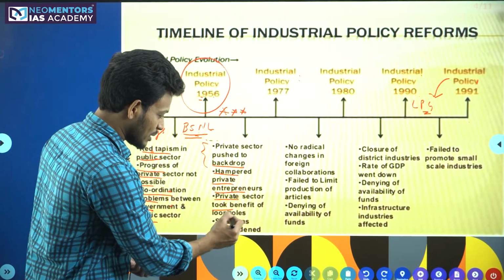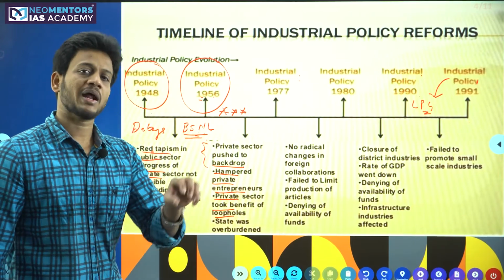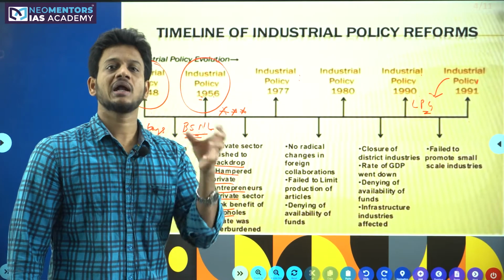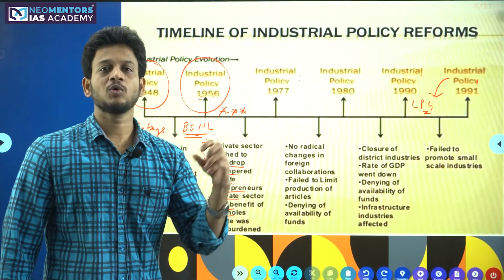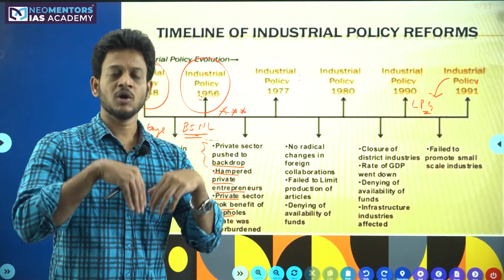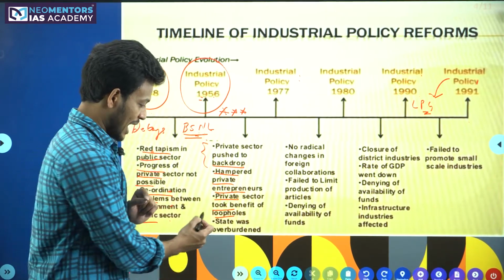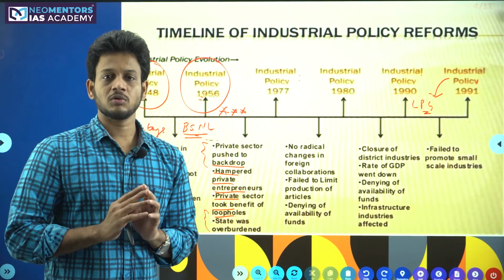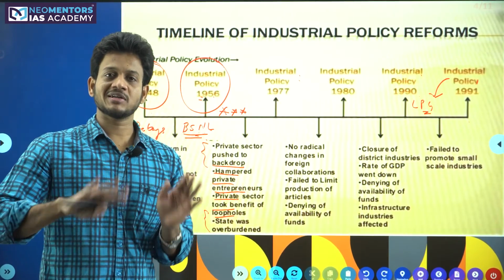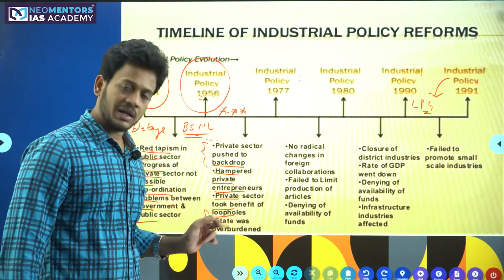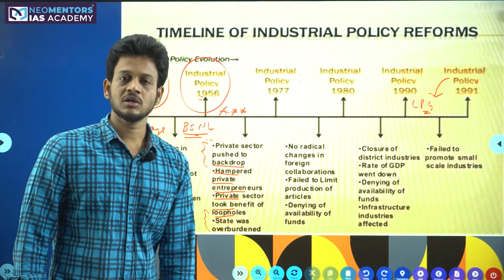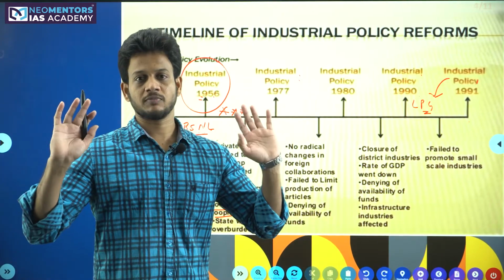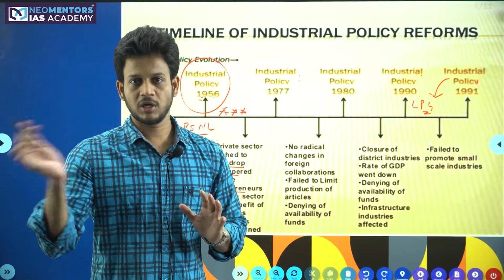And the private sector took some benefits of loopholes. Even though some private sector companies entered, they benefited from the loopholes in our industrial policies. They really didn't want to do business in India. They just wanted to make profit using those loopholes, and the state was overburdened. If the private sector is working complementary with you, then the state will not be burdened. If the private sector is completely absent, do you really believe the state can take care of everything? Imagine tomorrow all the private sector buses stop transportation.